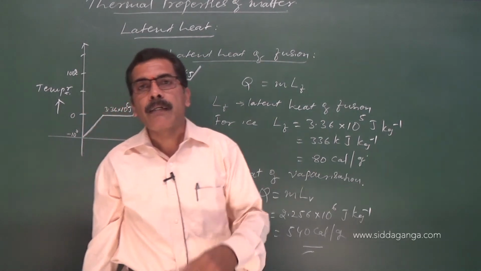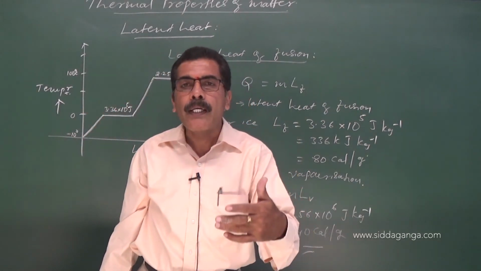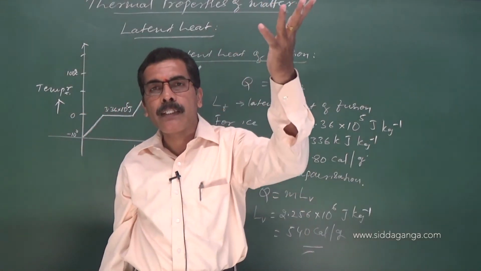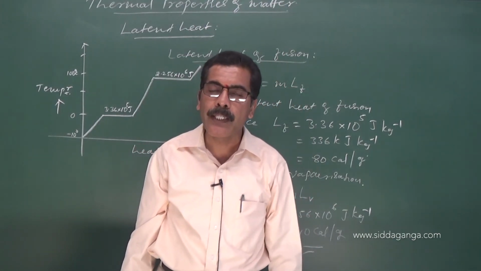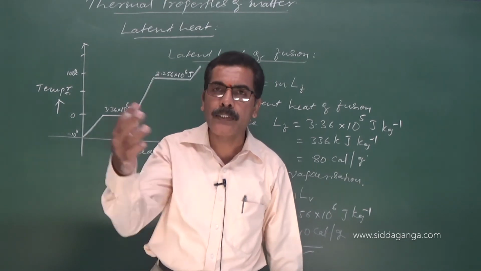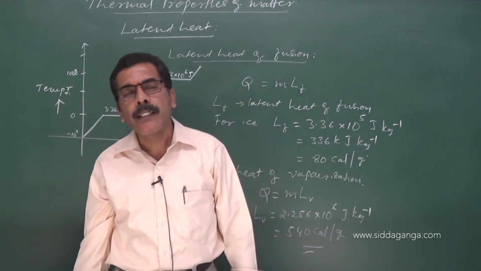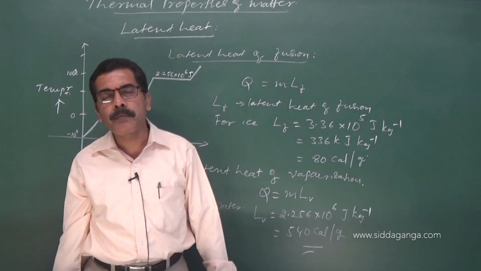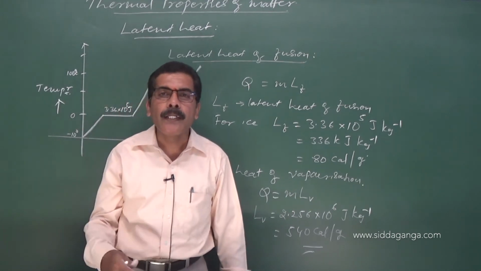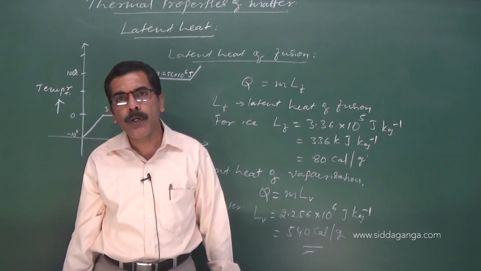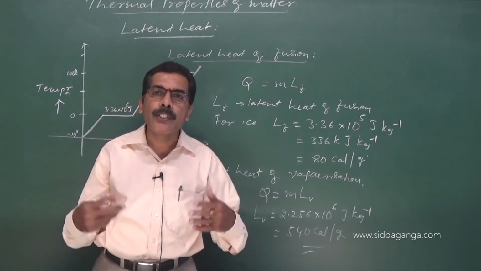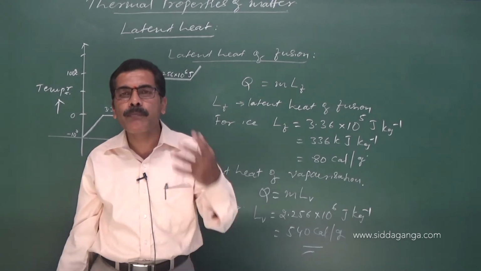If the temperature of the steam is around 137 degrees Celsius, we call it superheated steam. For example, in a thermal power plant at Raichur, they produce superheated steam using coal.